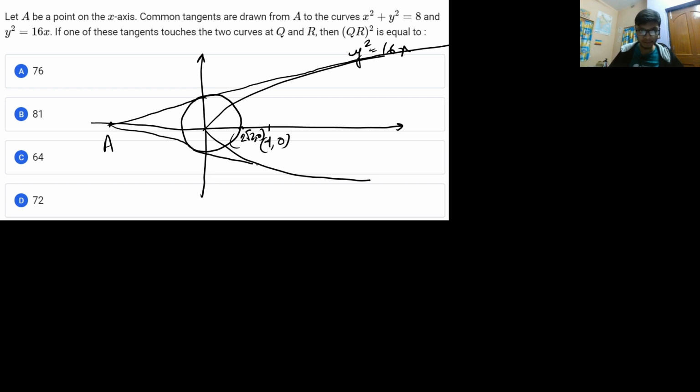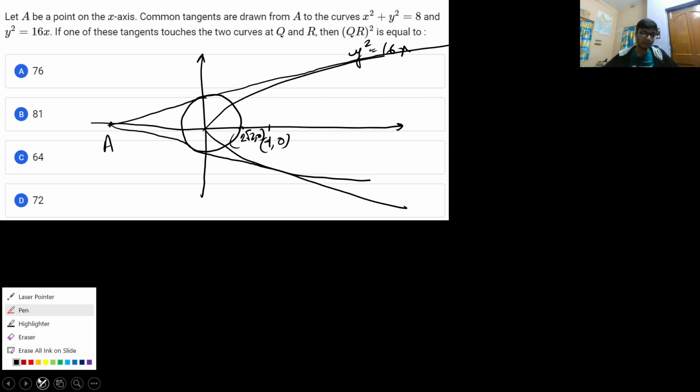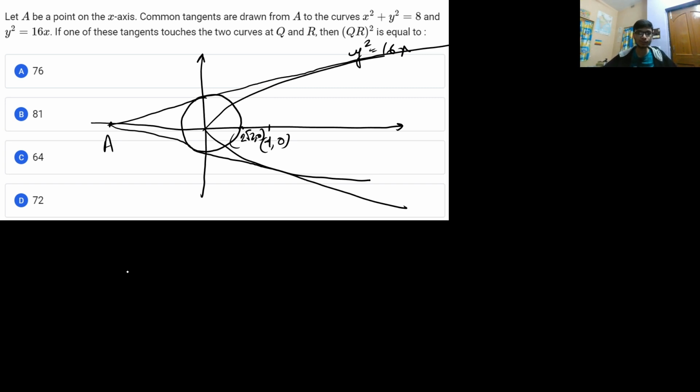Okay, don't go by the diagram. I'm trying my best. So these are the two possible sets of tangents that can be drawn from A. This is a straight line. Don't go by my diagram, again I'm saying. Now, what can you do to solve questions on common tangents?